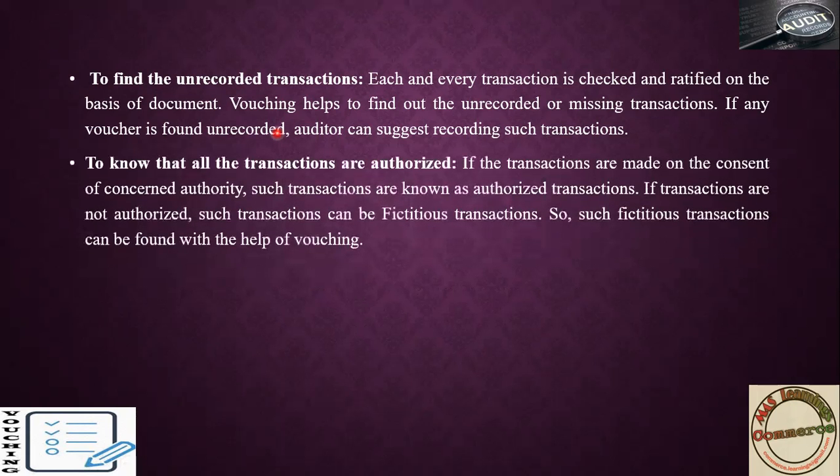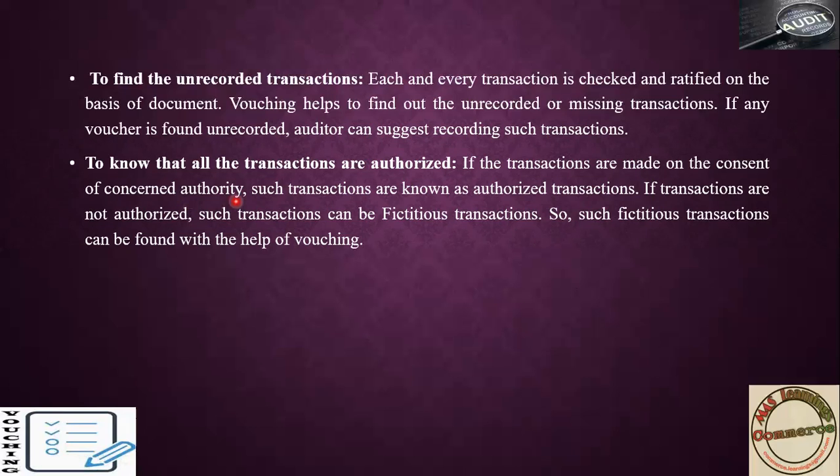Then, to know that all transactions are authorized, while checking each and every transaction you have to check the evidence, the documents. Under vouching, if you have paid a supplier 10,000 rupees, you have to check whether the concerned authority has signed on it or not.